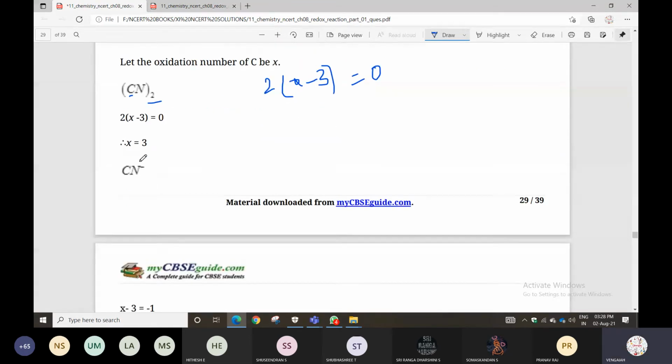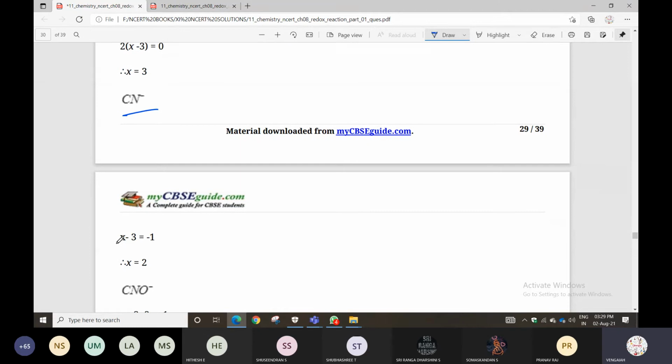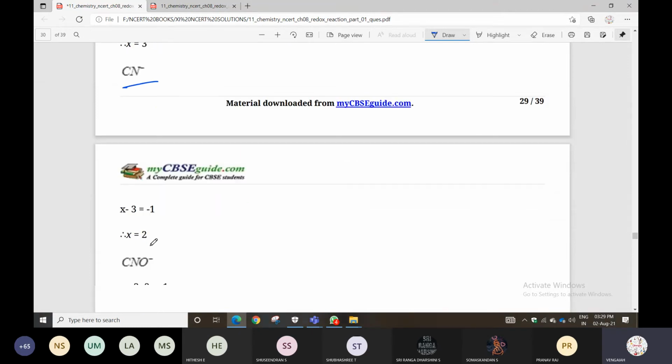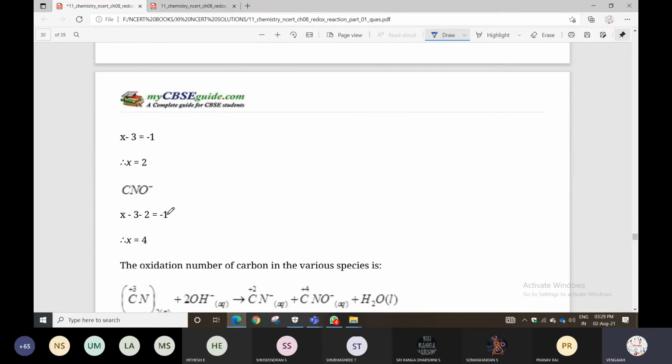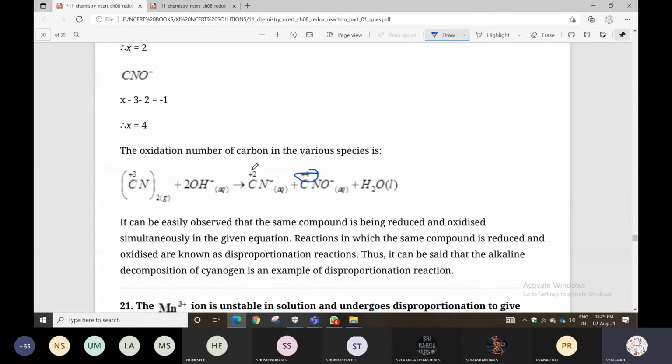For cyanide, CN minus has a -1 charge. Take carbon as X, nitrogen -3, and the total charge -1. For CNO minus also take -1: carbon is X, nitrogen is -3, oxygen is -2. The oxidation number of carbon in the various species is +4 in one case, +2 in another, and +3 in the other.